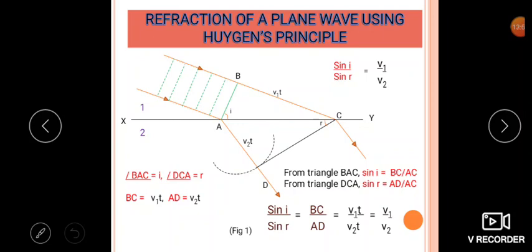It will take the same time, but BC travels more distance compared to AD. So light has a higher velocity in rarer medium and a smaller velocity in denser medium. So this is regarding the refraction of plane wave using Huygens principle.